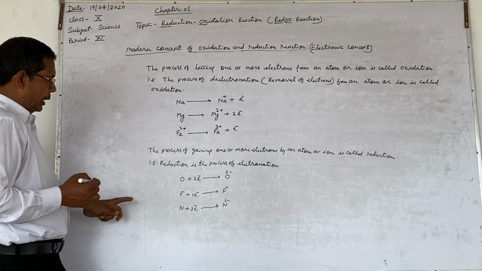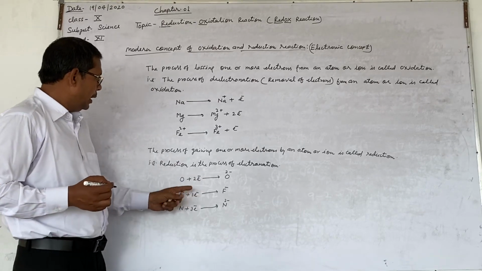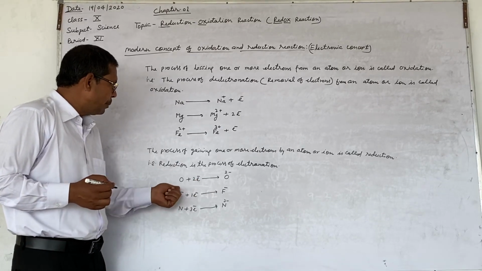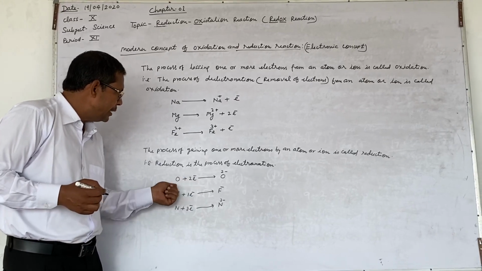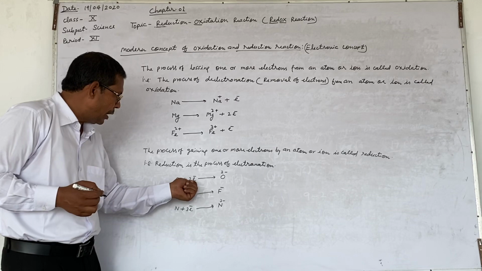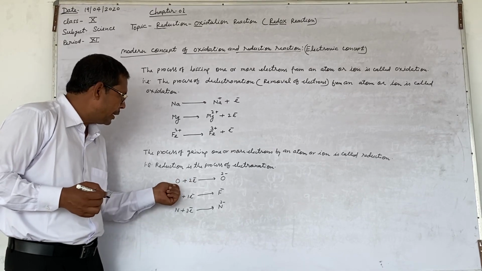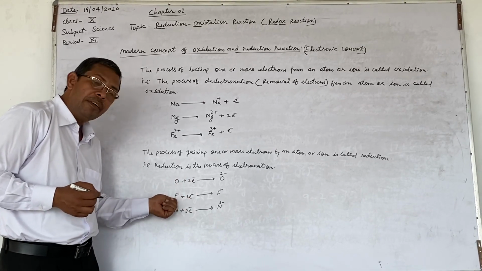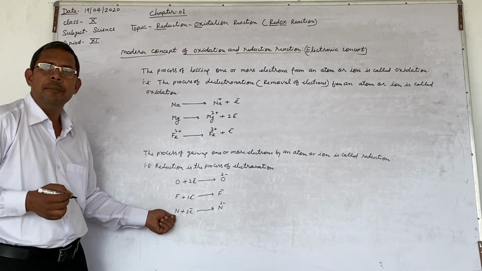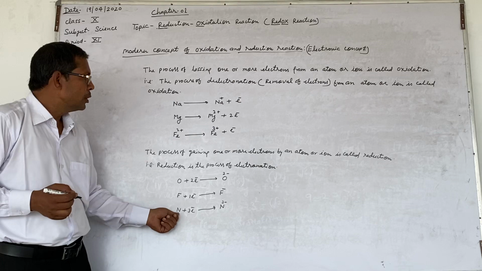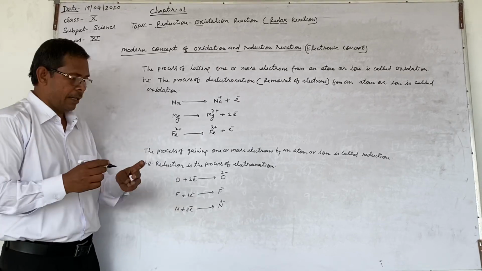So in this process, what happens? Gaining of electrons. Two electrons are gained by the oxygen atom, one electron is gained by the fluorine atom, and three electrons are gained by the nitrogen atom. Right? So this is the process of reduction.